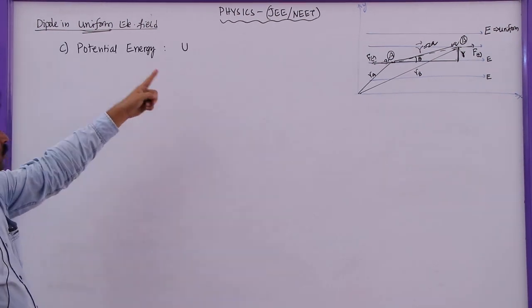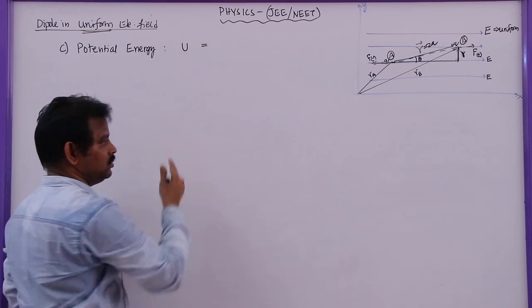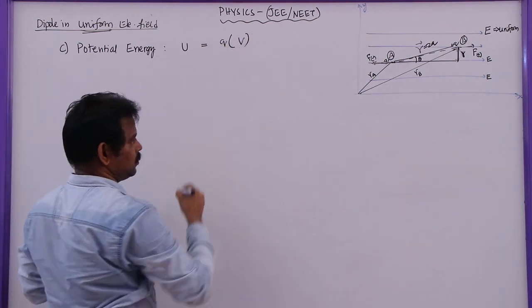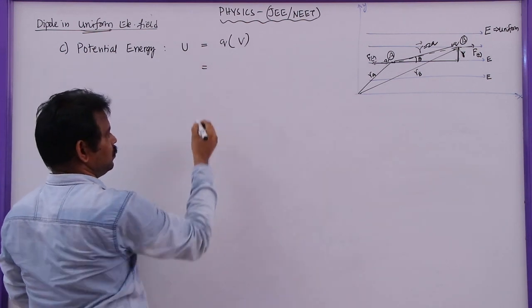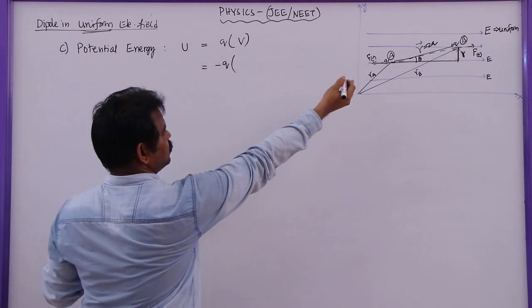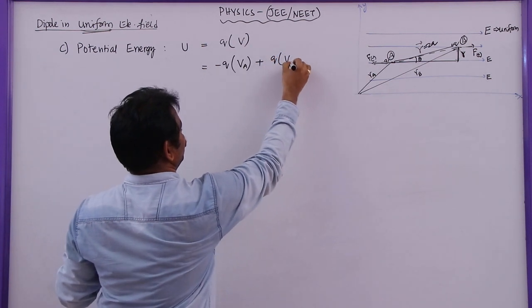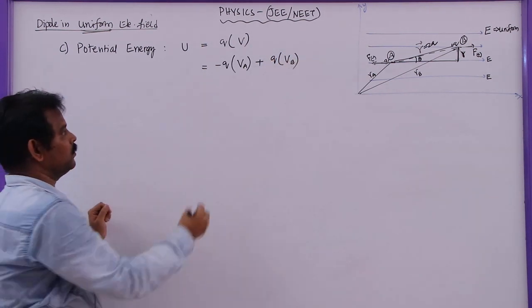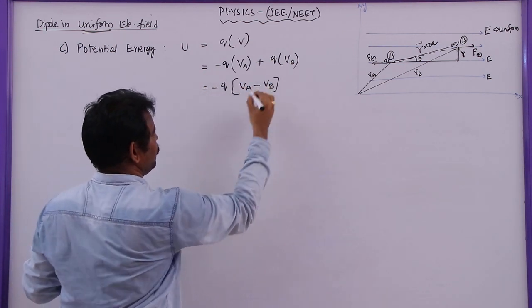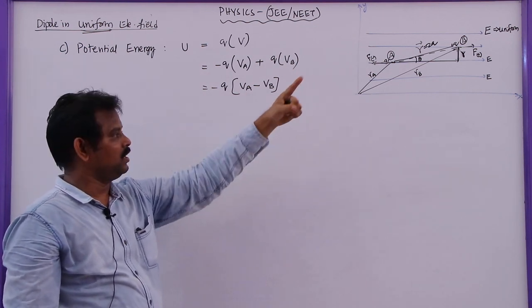Here, potential energy of the dipole in a uniform electric field is nothing but the work done. So this work done is given by Q into the potential. Here there are two charges. The first charge is minus Q, and the potential at this point is VA, plus the second charge is plus Q, potential at that point is VB. So if you take minus Q common, you will get VA minus VB. This VA minus VB is the potential difference between points A and B.